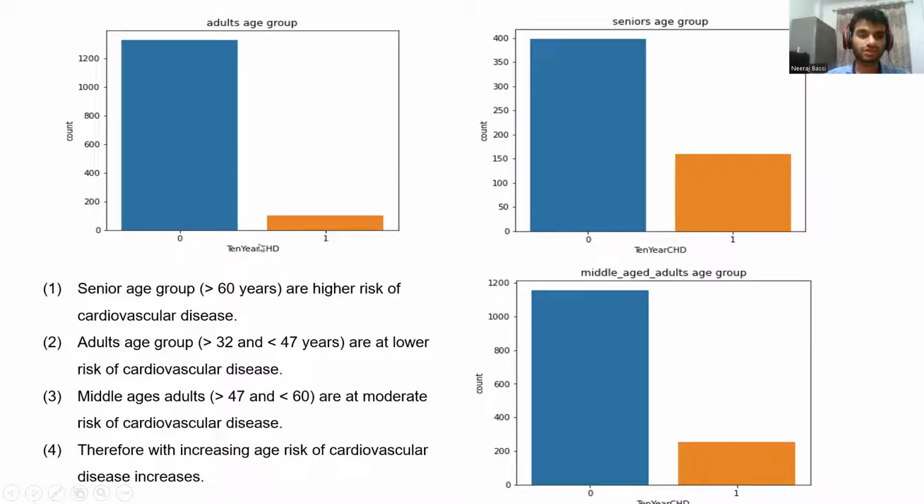As we can see from the graph, the positive bar is quite low. Then middle-aged adults, that consist of more than 47 and less than 60 years of age, are at moderate risk of cardiovascular disease. Therefore, as age increases, the risk of cardiovascular disease increases.